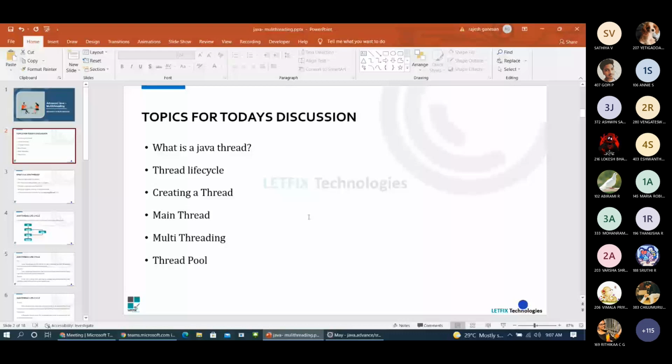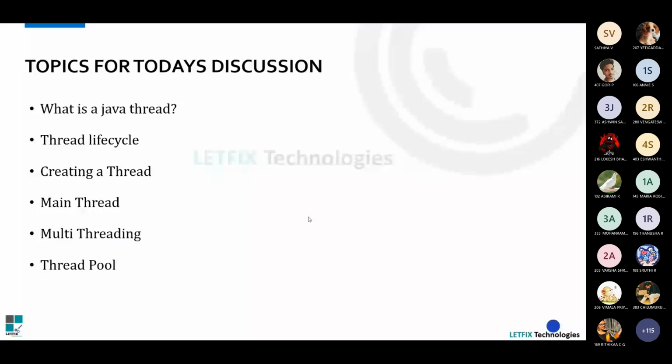Okay. So we are going to look at what a Java thread is, the thread lifecycle, how to create a thread, the importance of the main thread, and the concept of multi-threading. We will see what is happening inside multi-threading, how locks happen and how we handle those locks, what synchronization is, and how the thread pool is important in real-time projects. We are going to look into everything.